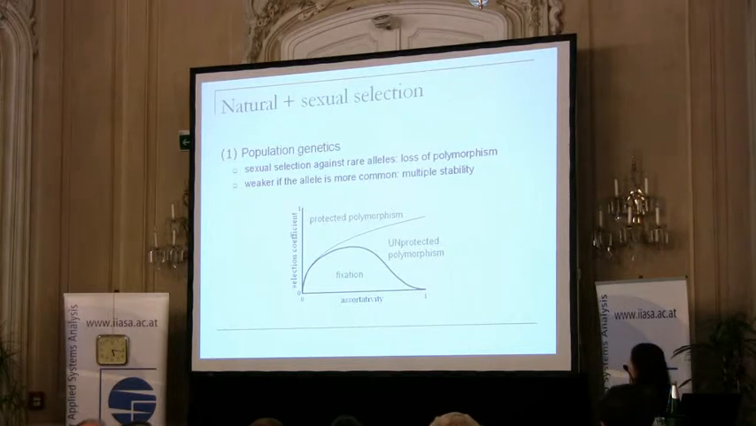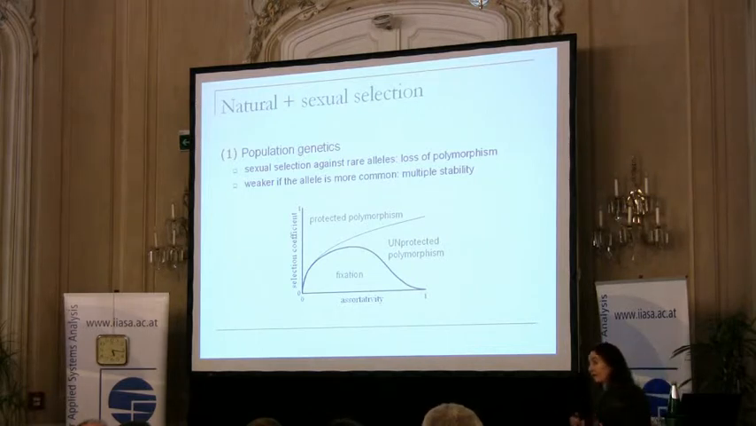And finally, if assortativity is high enough, but there is also natural selection, then we have this kind of unprotected polymorphism. When natural selection keeps the two alleles about equally common, then sexual selection is weak and there is a stable equilibrium. But should one allele get really rare, it cannot recover anymore. So the polymorphism is not protected.